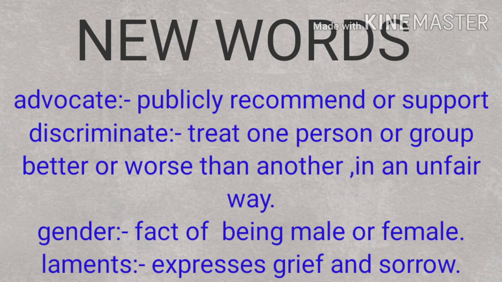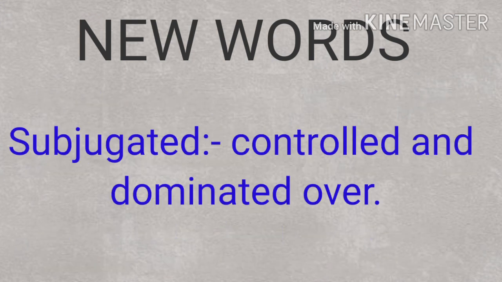When we say that the other group or the other person is better or worse than another one in an unfair way, then it is called discriminate. Gender means the fact of being male or female is called gender. Laments expresses grief, sorrow, sadness. And the last word is subjugated. Subjugated means controlled and dominated over.